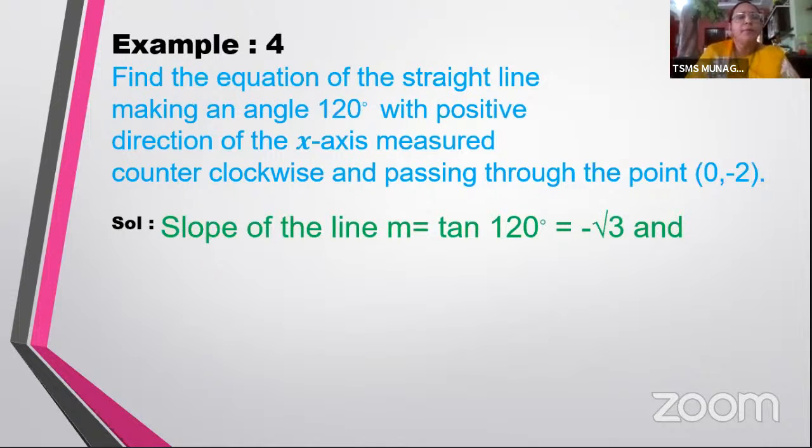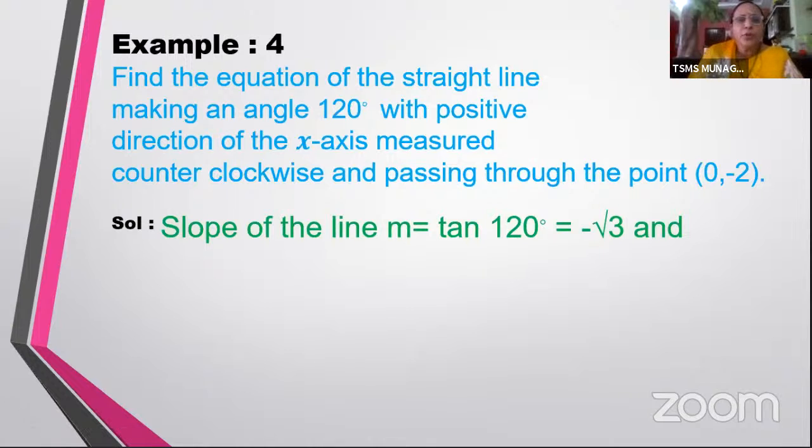You will learn more about how to derive tan 120 degrees in your trigonometry section, that is in Mathematics 1A. It's going to be 180 minus 60. All that stuff you will learn in trigonometry. For now, this tan 120 degrees is going to be minus root 3.